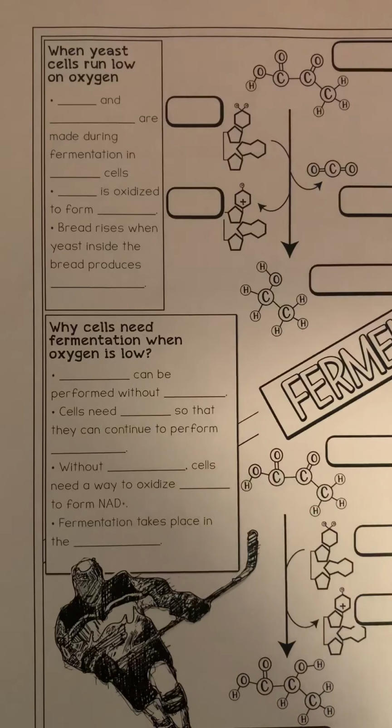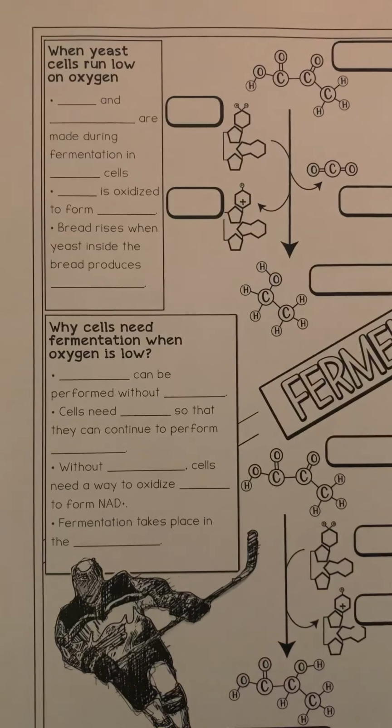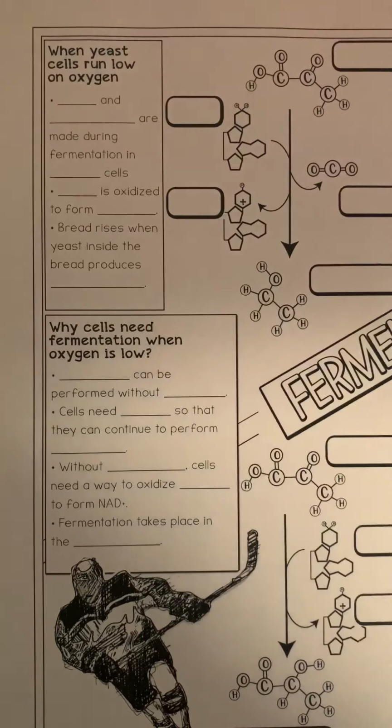Those are the two types of fermentation that organisms use when there isn't enough oxygen. So if there's not enough oxygen and there's yeast present, then it undergoes alcoholic fermentation. And in mammal cells, like our muscle cells, we undergo lactic acid fermentation.